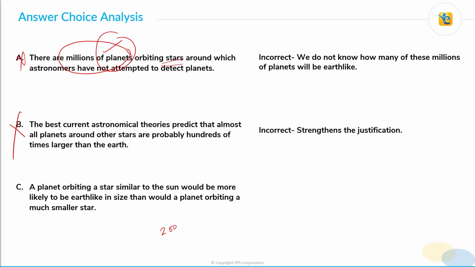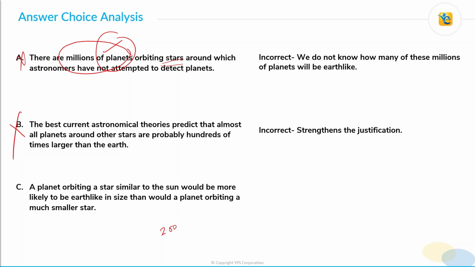All right. So if that was your logic, then your passage understanding was not correct. You did not understand that line properly. Most of the planets, the heavy planets, are orbiting around much smaller stars. Does not mean that the stars similar to sun were not studied, right?